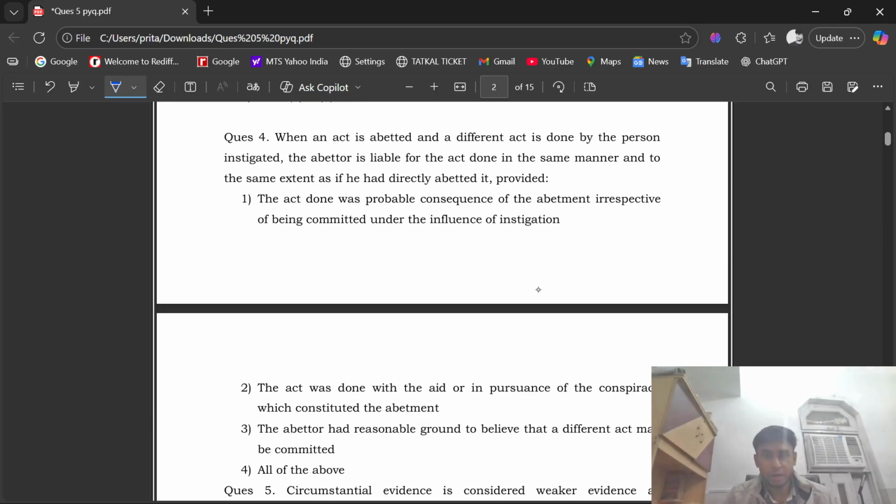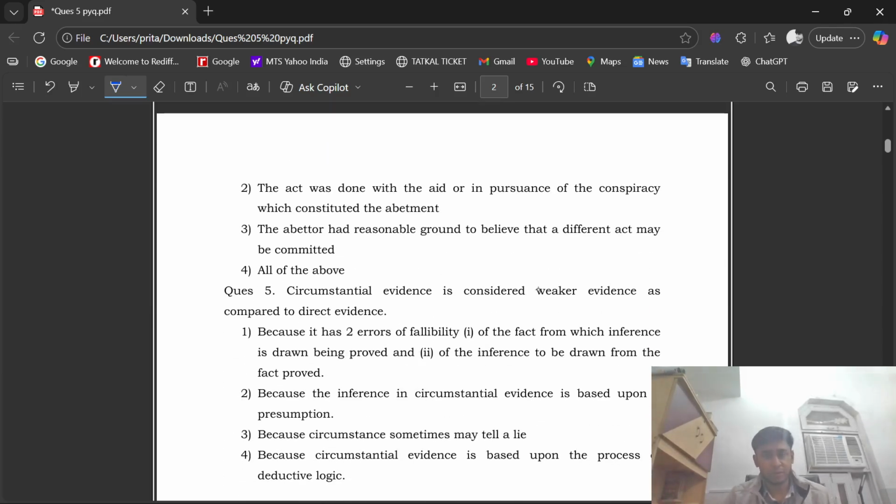When an act is abetted and a different act is done by the person instigated, the abettor is liable for the act done in the same manner and to the same extent as if he had directly abetted it, provided that the act done was a probable consequence of the abetment, irrespective of being committed under the influence of instigation. Option 2: the act was done with the aid or in pursuance of the conspiracy which constituted the abetment. Option 3: the abettor had a reasonable ground to believe that a different act may be committed. Option 4: all of the above. The right answer is option number 2, that is the act was done with the aid or in pursuance of the conspiracy which constituted the abetment.